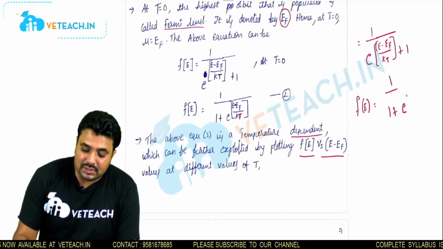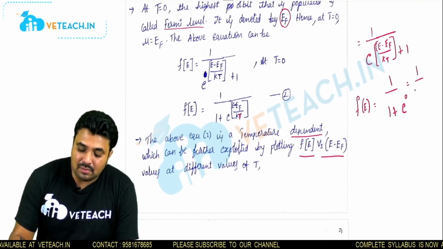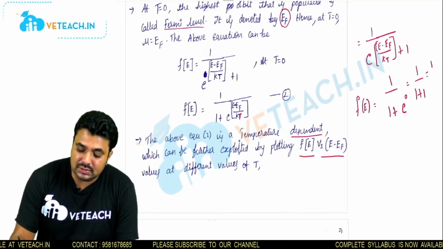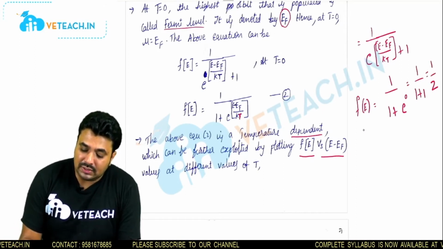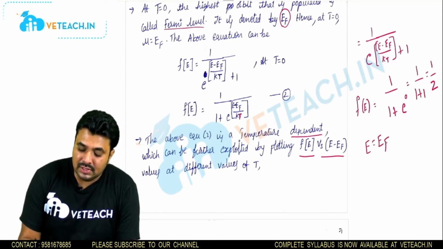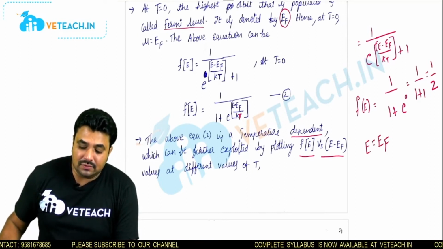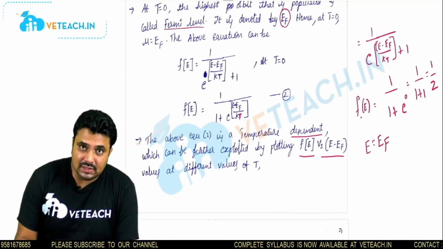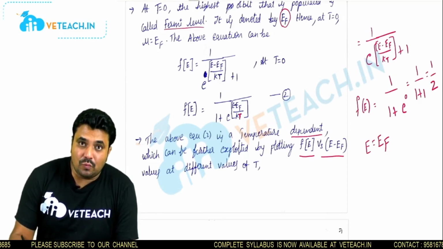So it becomes 1/(1 + 1), which equals 1/2. At what case? The case E equal to EF. If E equals EF, then the function of energy is equal to 1/2.